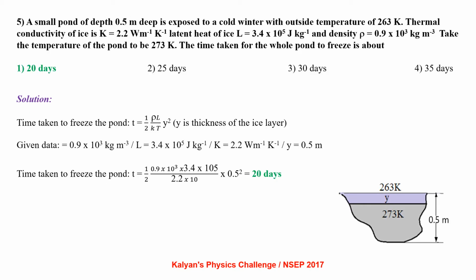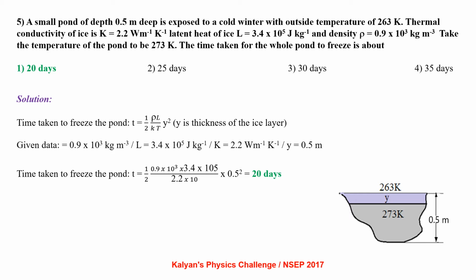A small pond of depth 0.5 meter is exposed to a cold winter with outside temperature of 263 Kelvin. Thermal conductivity of ice is 2.2 watt per meter Kelvin. Latent heat of ice is 3.4 × 10^5 joule per kg, and density of ice is 0.9 × 10^3 kg per meter cube. Take the temperature of the pond to be 273 K. The time taken for the whole pond to freeze is about.